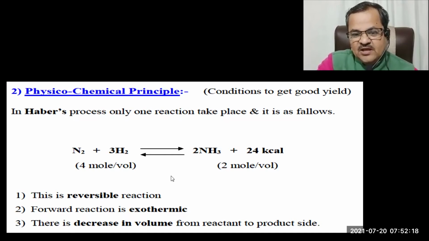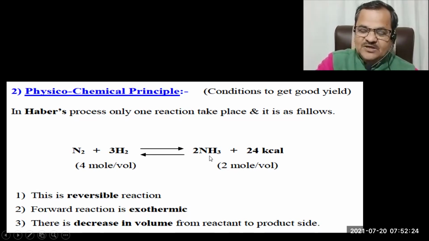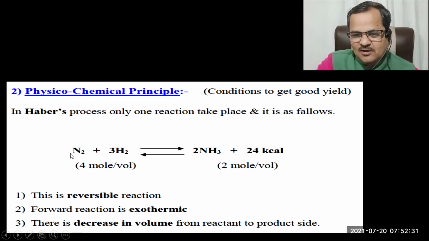That's why if you decrease the temperature, it will try to increase it. In order to increase it, there is only one way, that is to carry the exothermic reaction. Exothermic reaction means N2 and H2 should be converted into NH3. Then only the temperature increases.